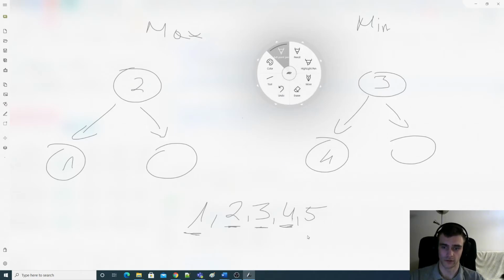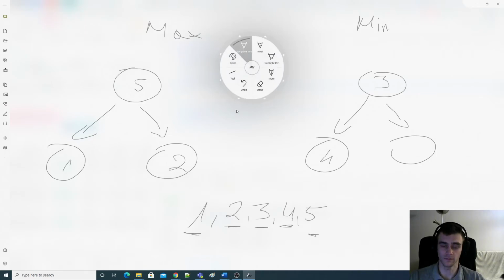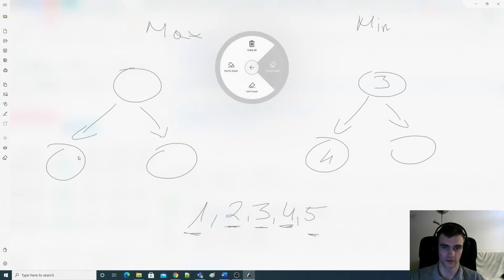Okay, so we're going to add 5. Let's add it here. So now we need to balance the heap. 5, 1, 2. Okay, and now we need to remove the outsiders. Okay, and so 5 is going to be removed from there.